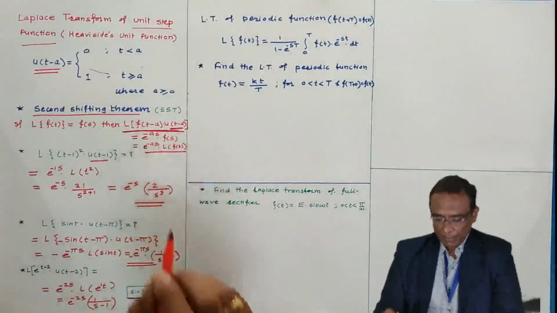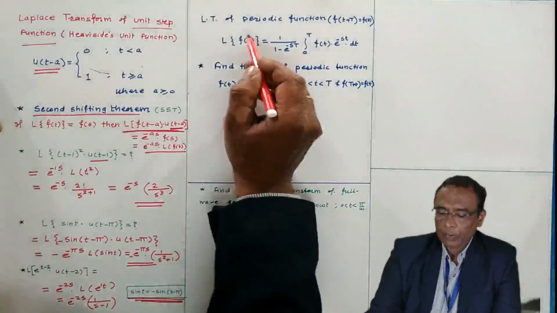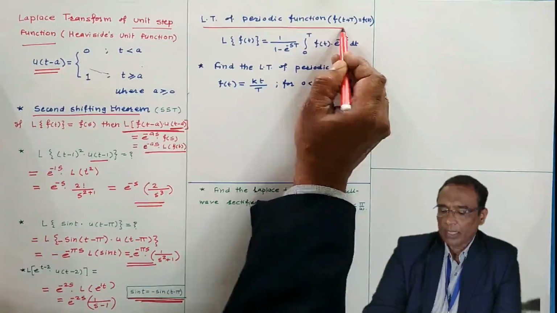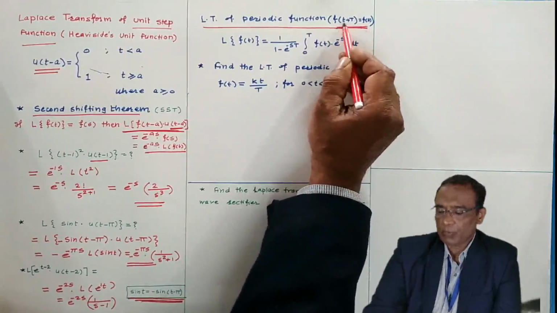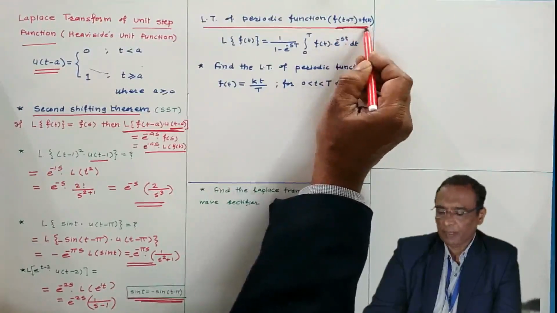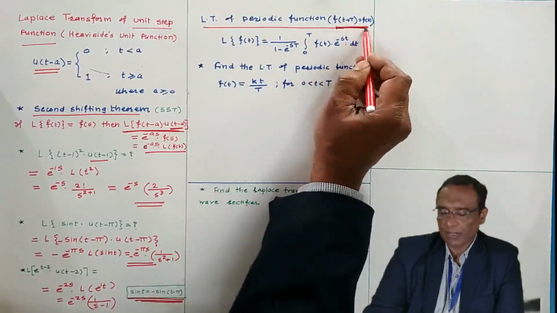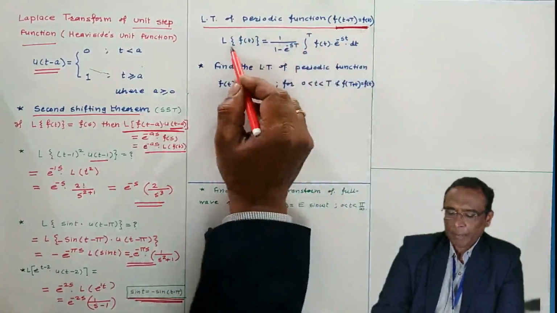Now, coming to the periodic function. Here, the Laplace transform of the periodic function. This periodic function is defined in this way: f of t plus capital T is f of t. This is the definition of a periodic function. You have used periodic functions many times previously.